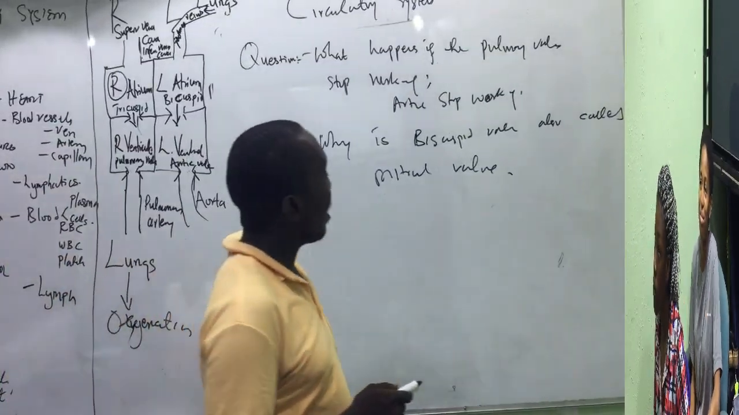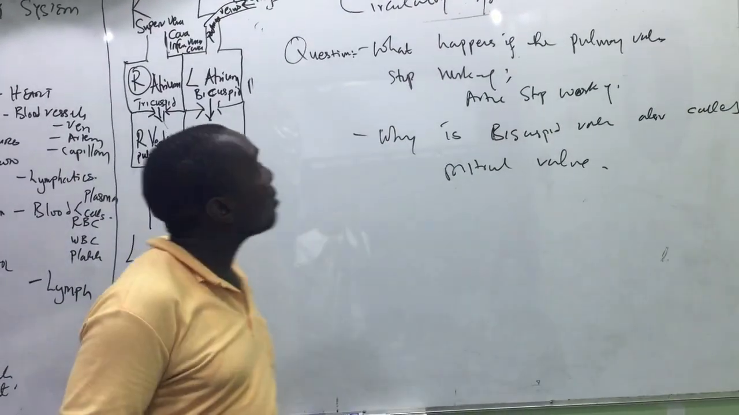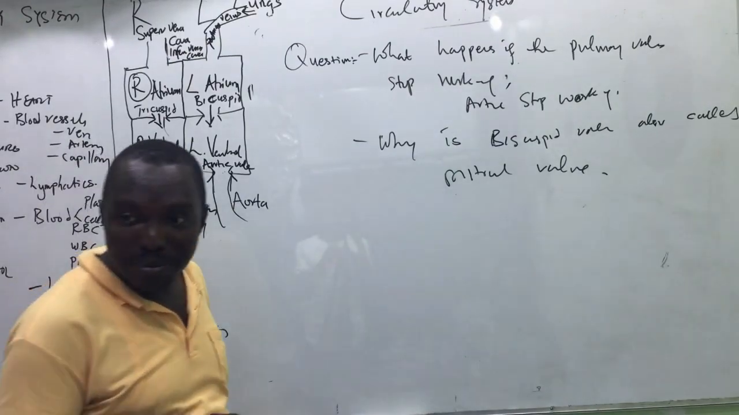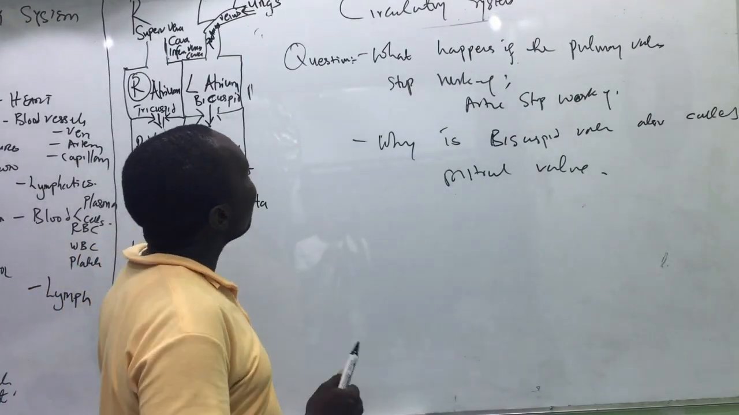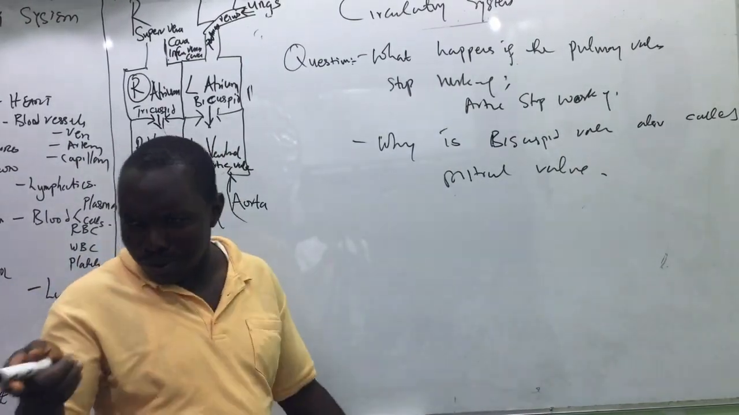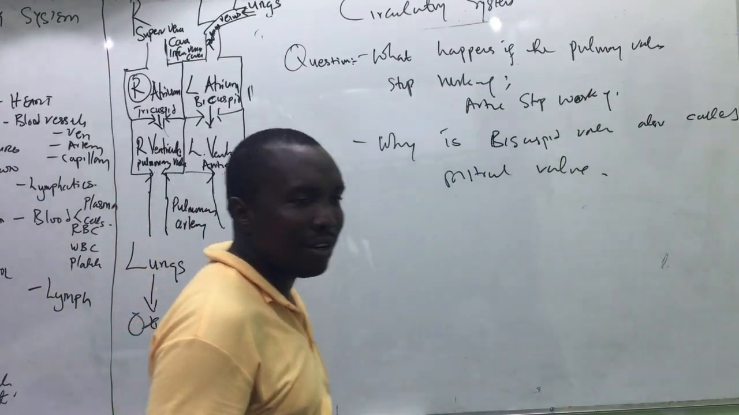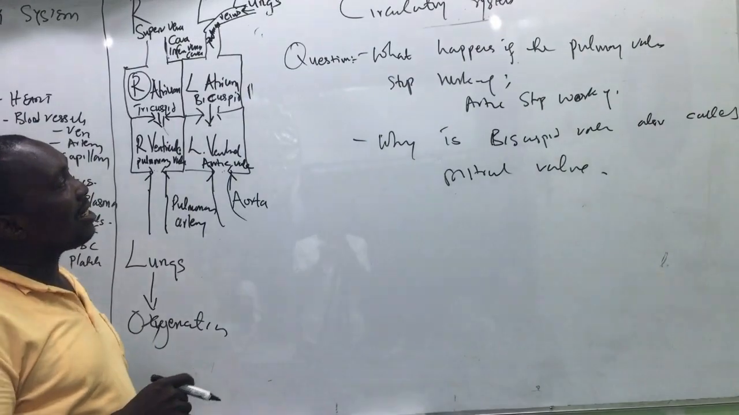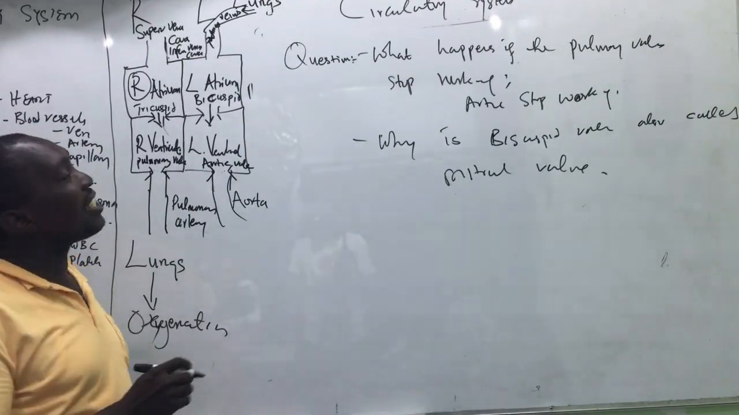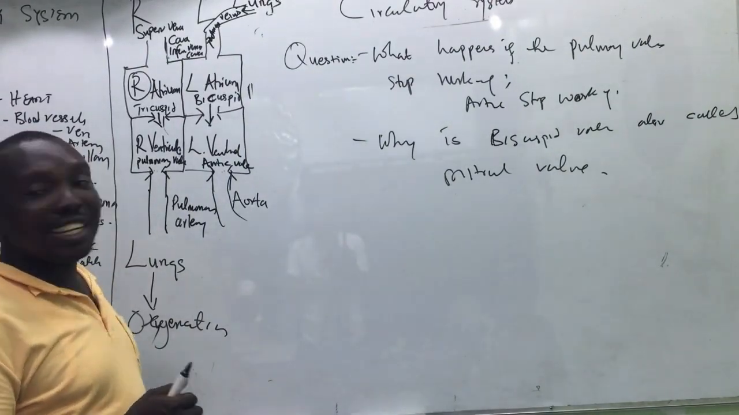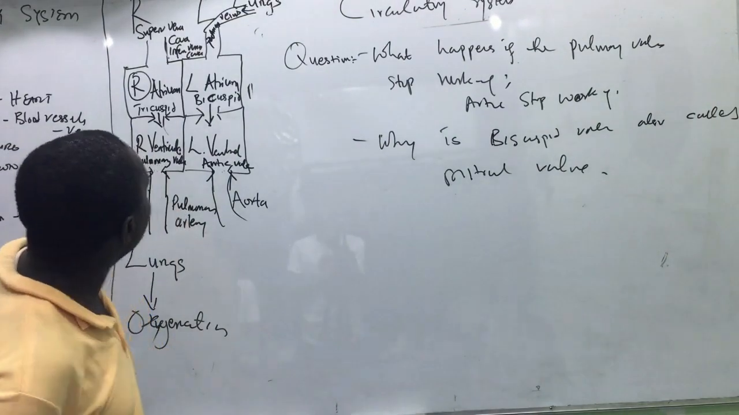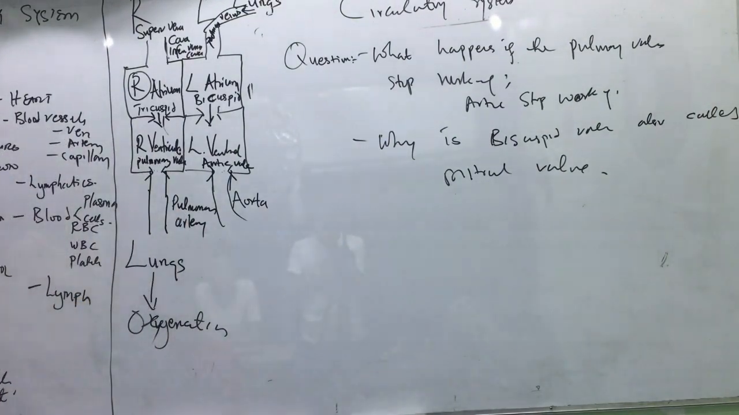Yeah, some people asked some questions. Let us try to address the questions. The first person said, what happens if the pulmonary valve stops working? That's a disaster. Then we also answer even if the aortic valve stops working. Thank God that this diagram is still there.